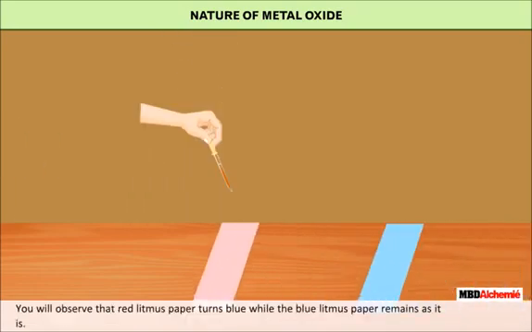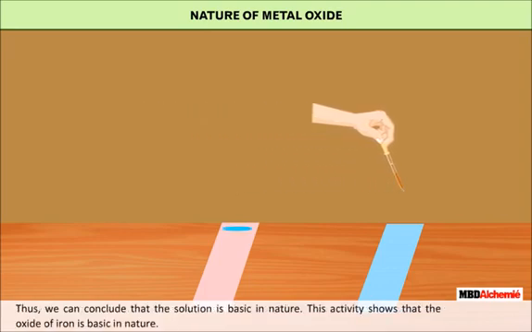Now, test the solution with red and blue litmus paper. You will observe that red litmus paper turns blue, while the blue litmus paper remains as it is. Thus, we can conclude that the solution is basic in nature. This activity shows that the oxide of iron is basic in nature.